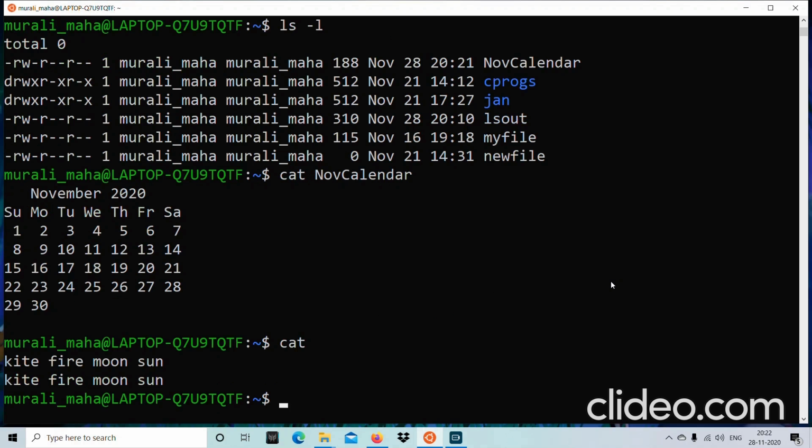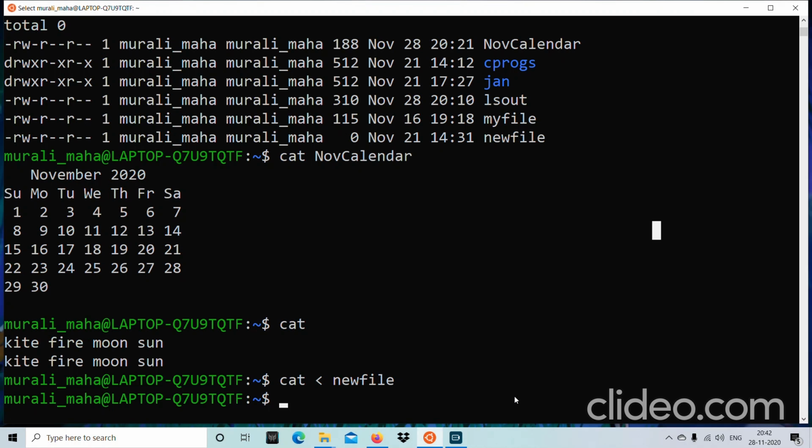So from where does cat read its input? It reads its input from the keyboard. A command, by default, reads the input from the keyboard. Hence, the keyboard is known as the standard input file. There is a file stream associated with the keyboard, and that is known as the standard input file stream. And the standard input file has an associated file descriptor, and that is 0.